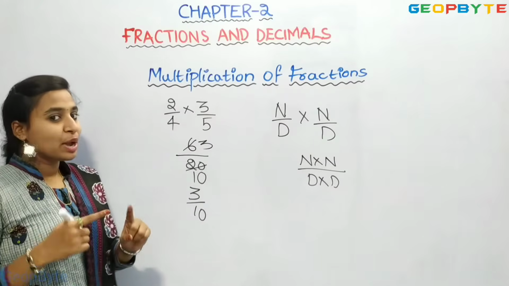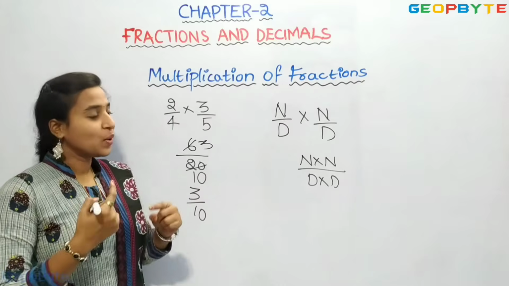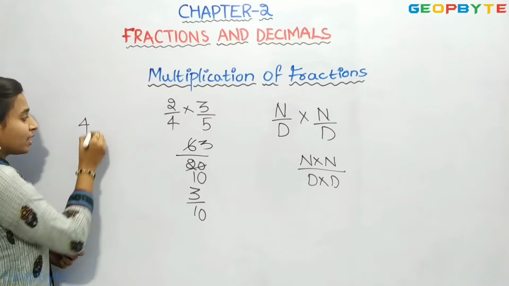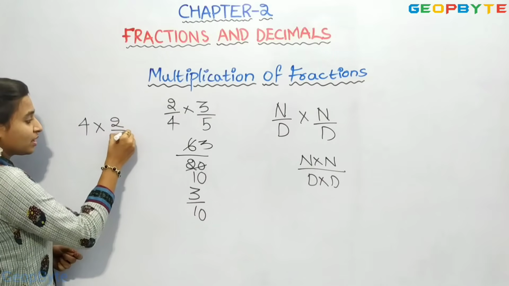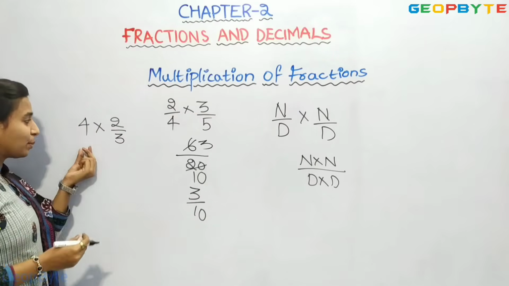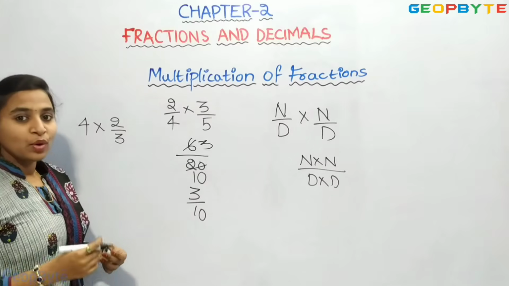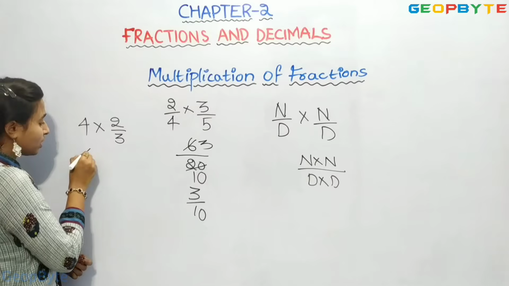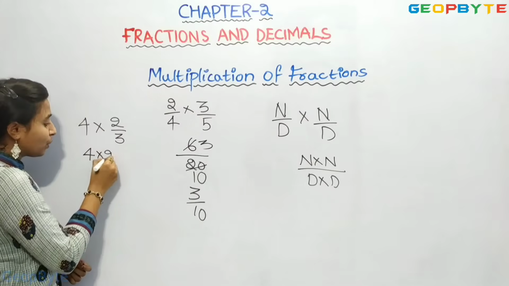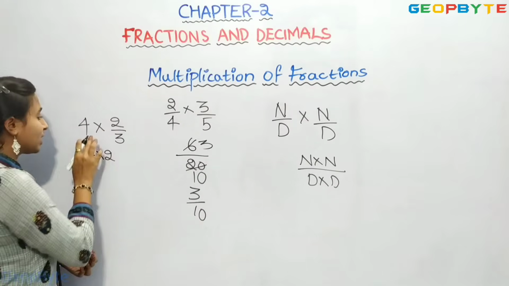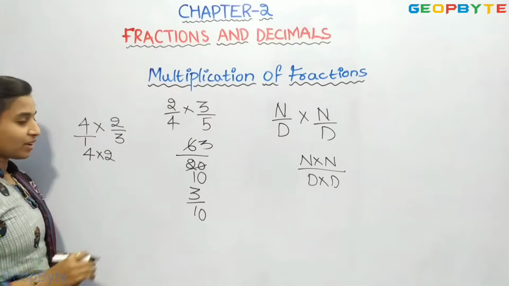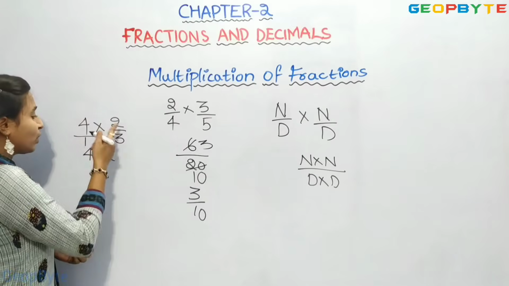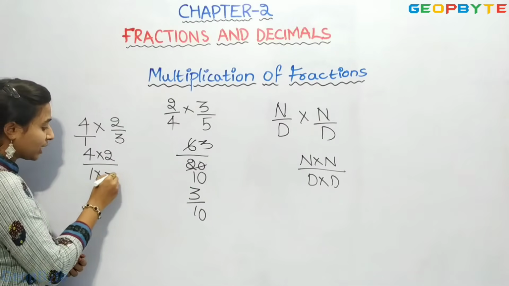Now, let us see multiplying a fraction with a whole number. That is, let us take any whole number 4 into a fraction 2 by 3. Now, we will multiply these two numbers. 4 is a numerator if we write 1 here: 4 by 1 is 4, into 2 by 3. 4 into 2 by 1 into 3.